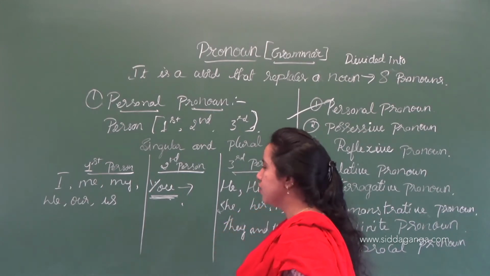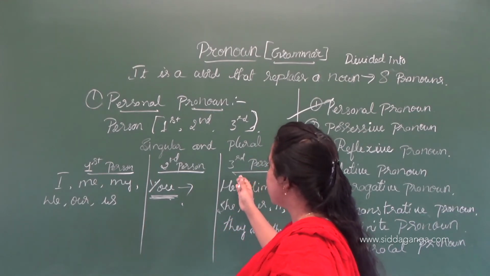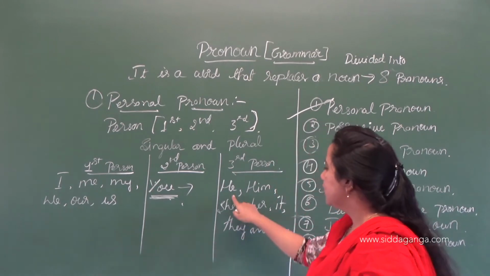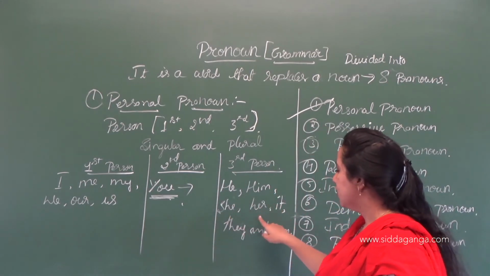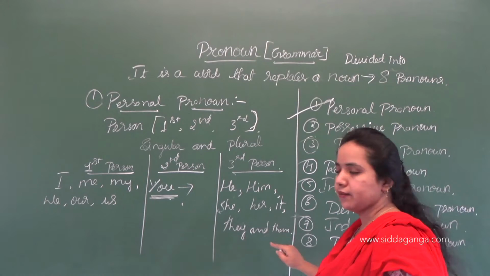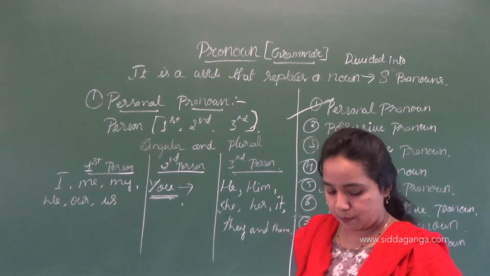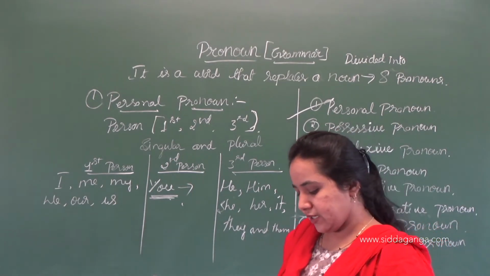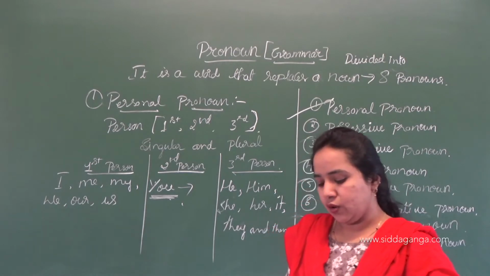So these are the pronouns which represent the third person. Which are those? He, him, she, her, it, they and them. These are called third person. Then here it is only the third person.